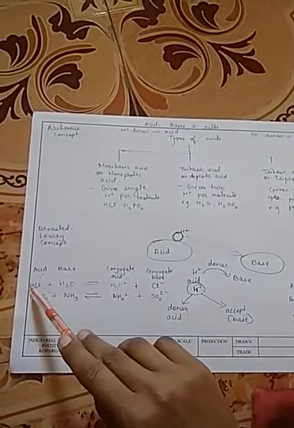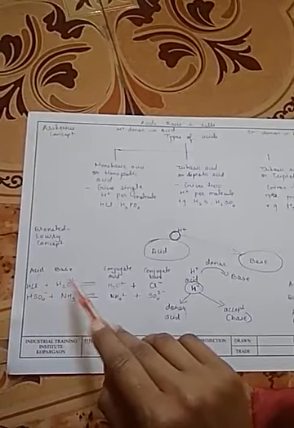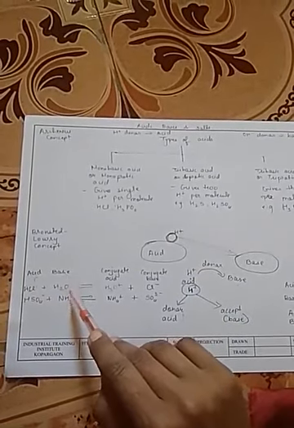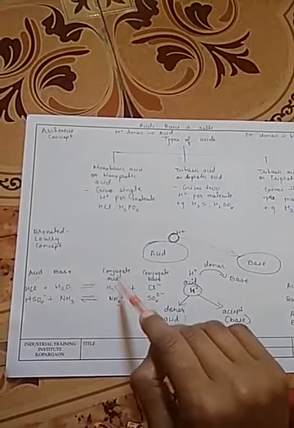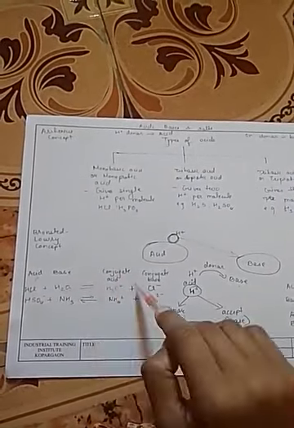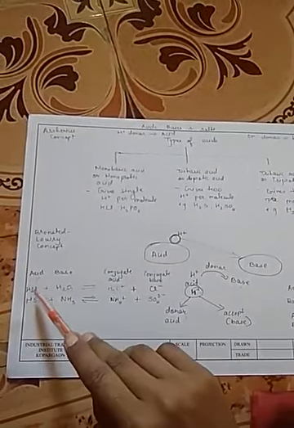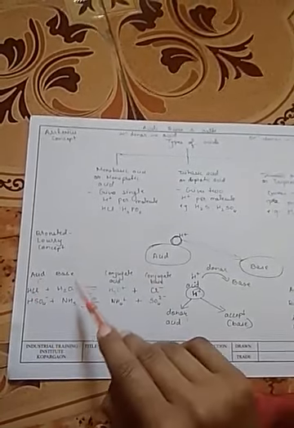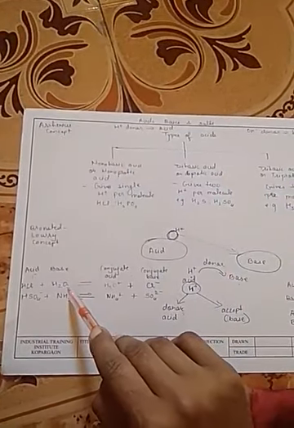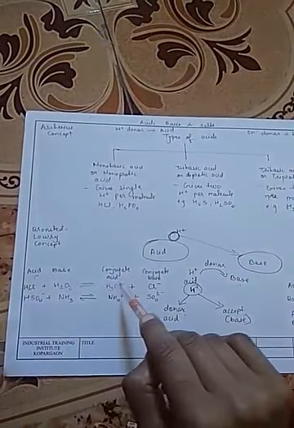HCl is an acid because it gives H plus to H2O, and H2O takes this H plus ion to form H3O plus. So HCl gives conjugate base Cl minus, and the base H2O, which takes H plus, forms the conjugate acid. These are the conjugate acid-base pairs.